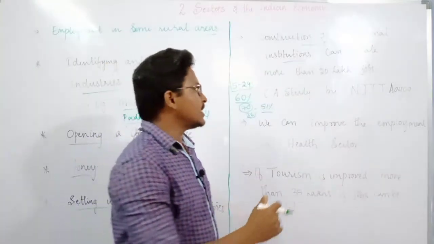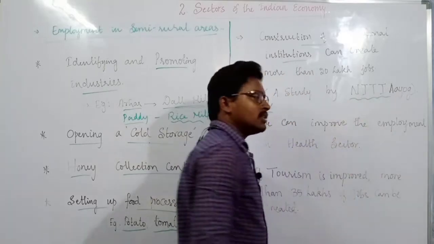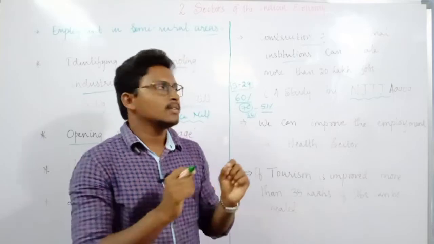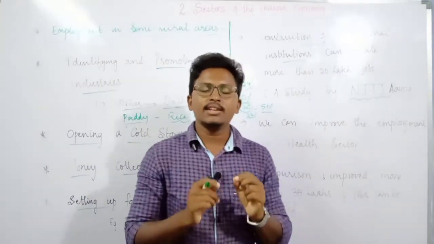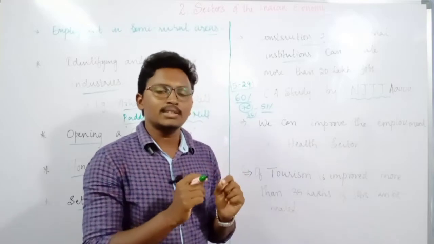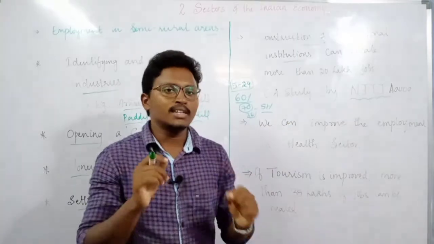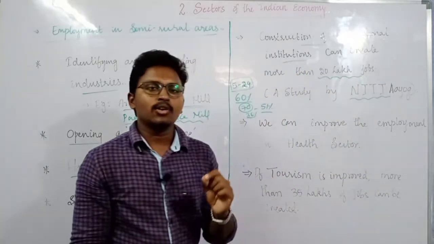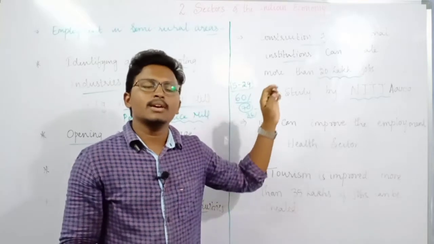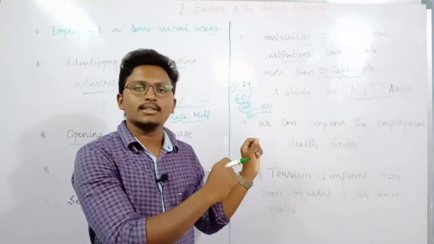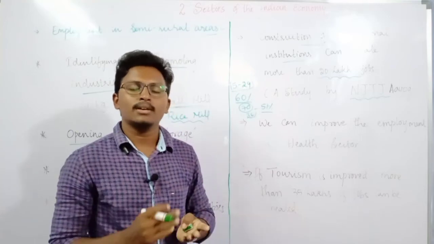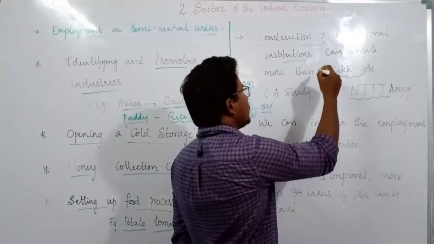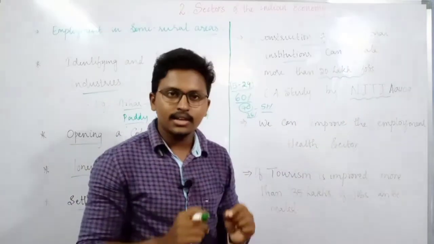A survey was conducted by Niti Ayog. Once upon a time we used to call it the Planning Commission. Now the Planning Commission is replaced by something known as Niti Ayog, National Institution for Transforming India. What the survey conducted by Niti Ayog says is that in the education sector alone we can create more than 20 lakh jobs, because by construction of buildings we can create more and more employment. Teachers, wardens or workers, building construction workers. So like this we can create more than 20 lakh jobs in the education sector itself.